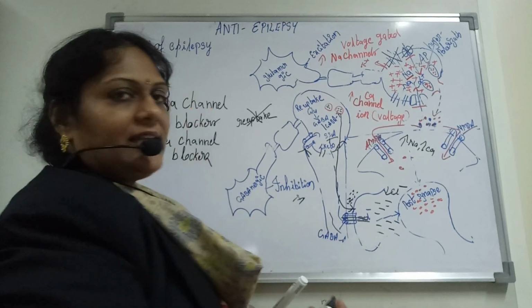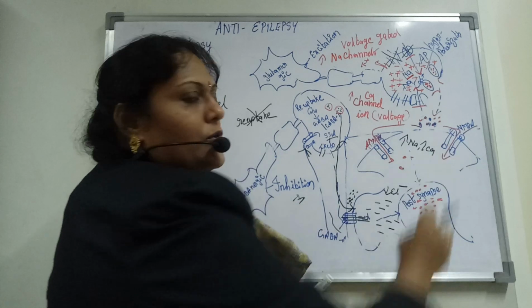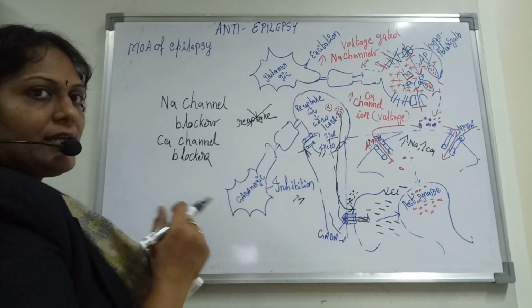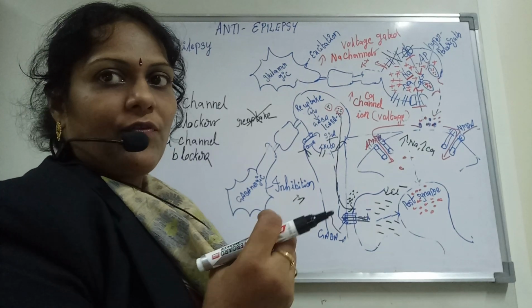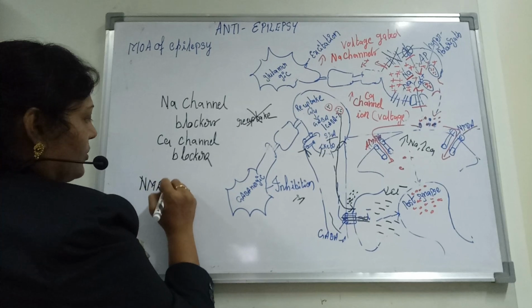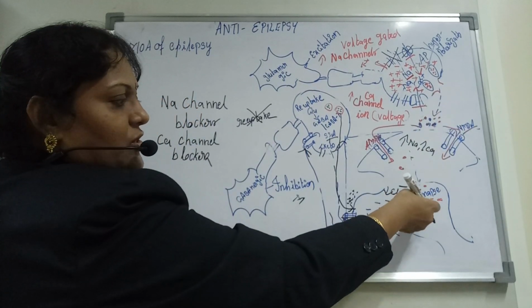And later we can stop NMDA, nothing but the receptors of glutamate. So what we can write: NMDA antagonist. Yesterday in Parkinsonism also we saw this type of antagonist. That means the neurotransmitter cannot enter for the translational messages.